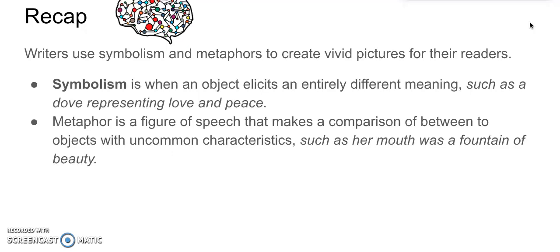So just a quick recap. Writers use symbolism and metaphors to create vivid pictures for their readers. Symbolism is when an object elicits an entirely different meaning, such as a dove representing love and peace. Metaphor is a figure of speech that makes a comparison between two objects with uncommon characteristics, such as her mouth was a fountain of beauty.